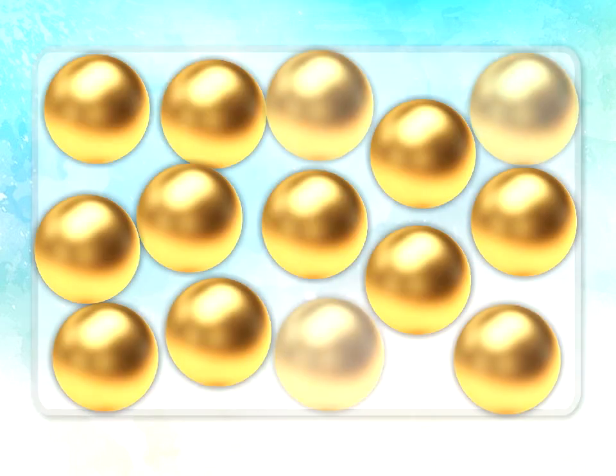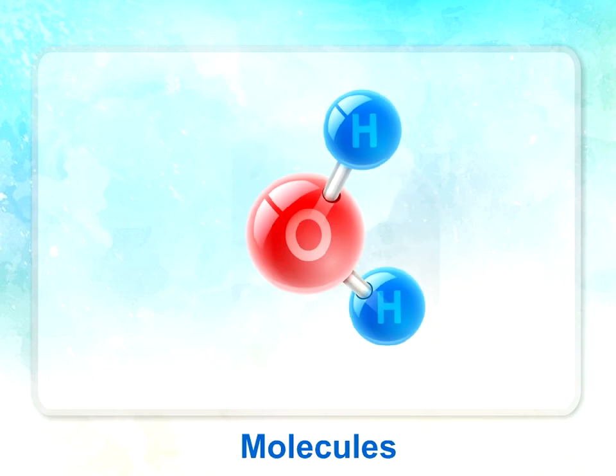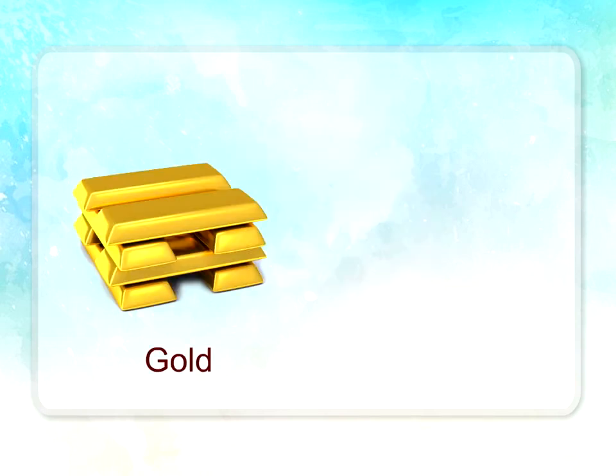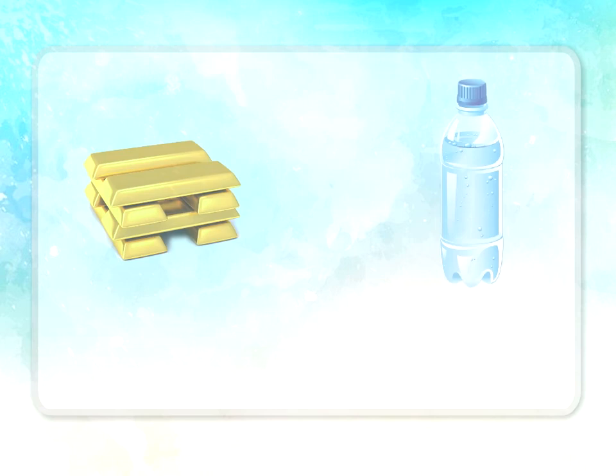You probably know that all matter is made up of atoms and that atoms can group together to form molecules. The smallest unit of the element gold is an atom. The smallest unit of water is a molecule. Therefore, the smallest units that have the characteristics of these particular substances can be atoms or molecules. In this lesson, the term particle will be used for the smallest unit of matter. All particles of matter are in constant motion. Soon you will explore how constantly moving particles influence different forms of matter.